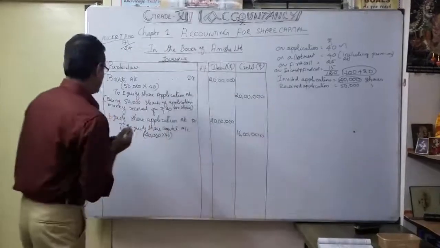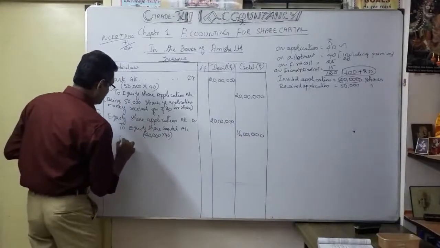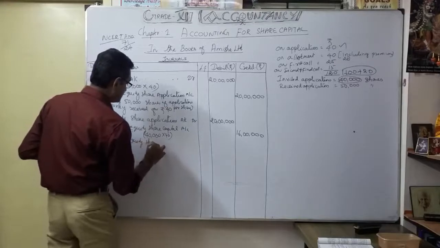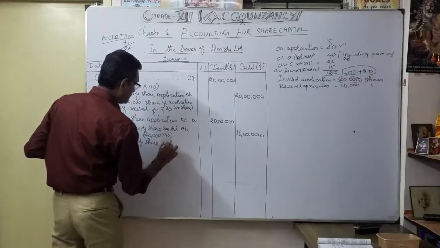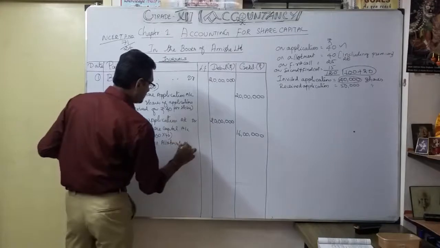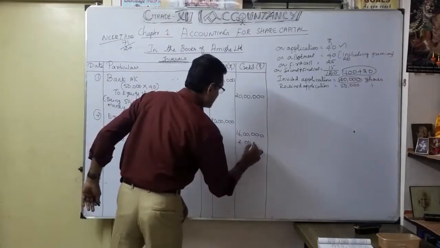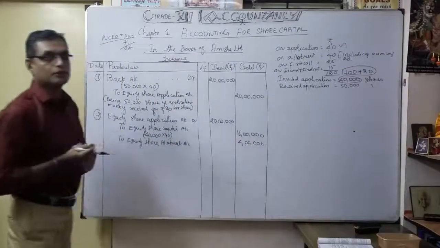Okay. So now the balance money to equity share allotment account. How much? So that's the balance money you are going to adjust. Understood? How the entry is going to be passed.